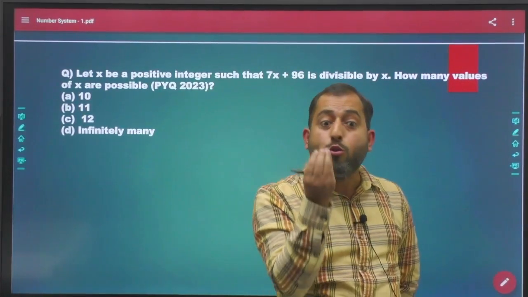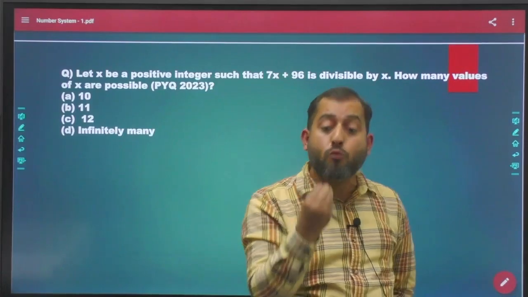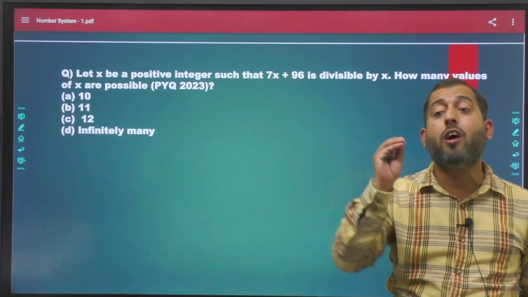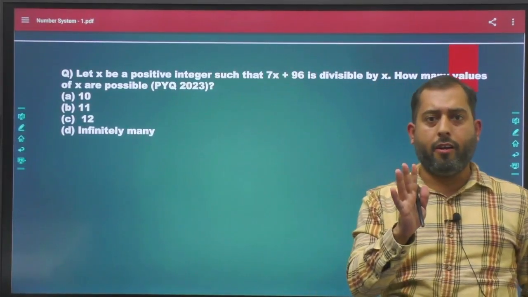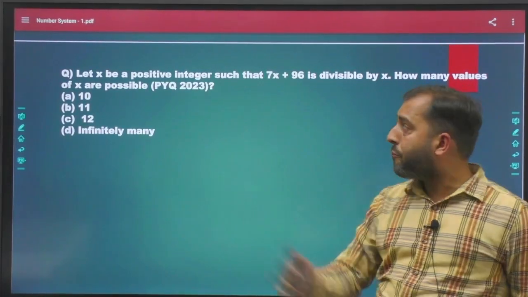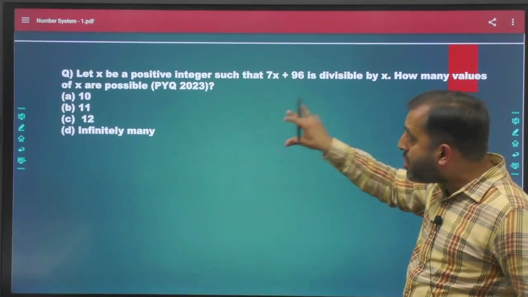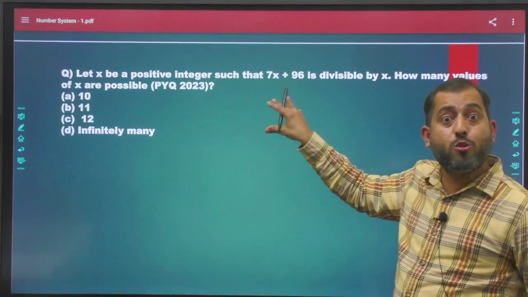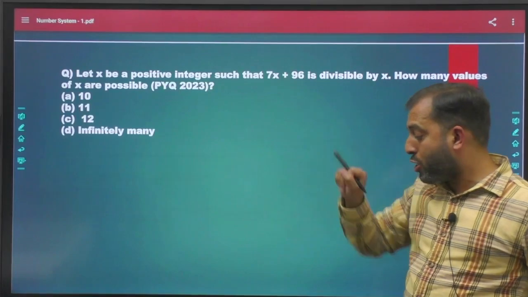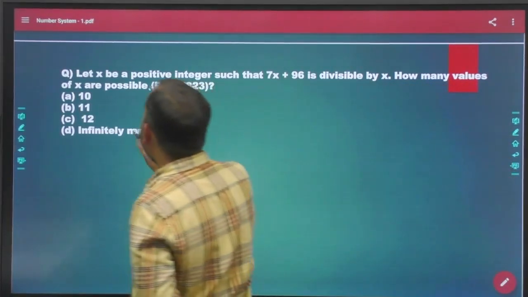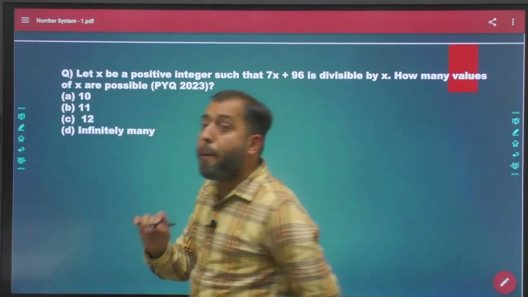He wants you to understand what natural numbers are. He wants you to understand what whole numbers are, properly from the very basics. So see, the reason behind solving that problem is this question that was there in 2023. Read the question carefully. What is the examiner saying? The examiner is saying, let x be a positive integer.